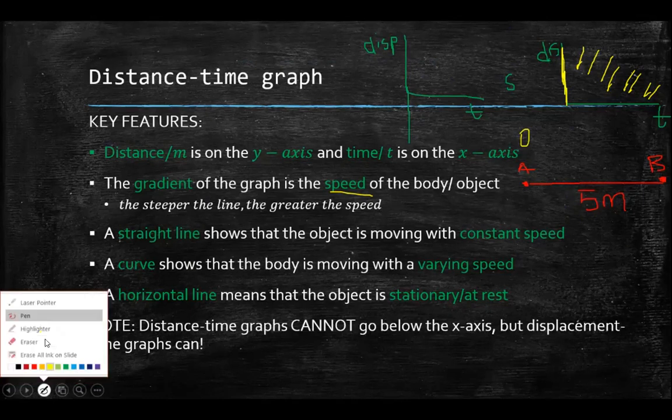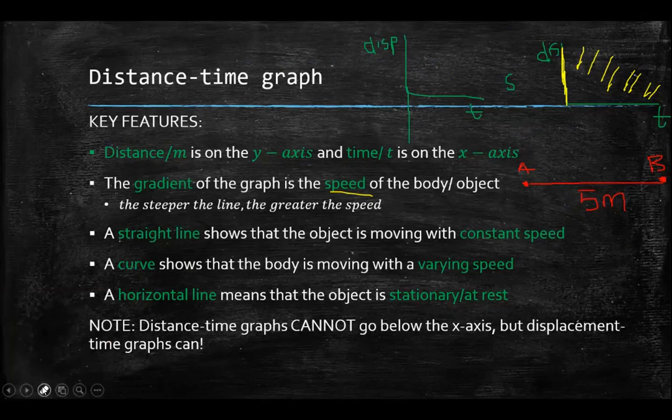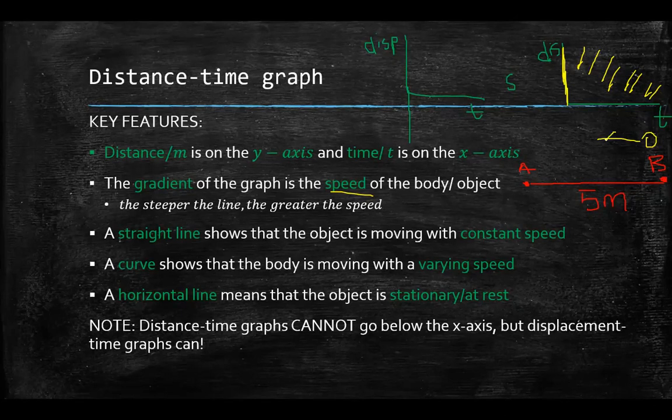Let me say my particle is moving from B to A. So going to the right, which is A to B, let's say that's a positive direction, and going to the left, B to A, is negative, right? So yes, the distance is 5 meters, but the displacement would be negative 5 meters.